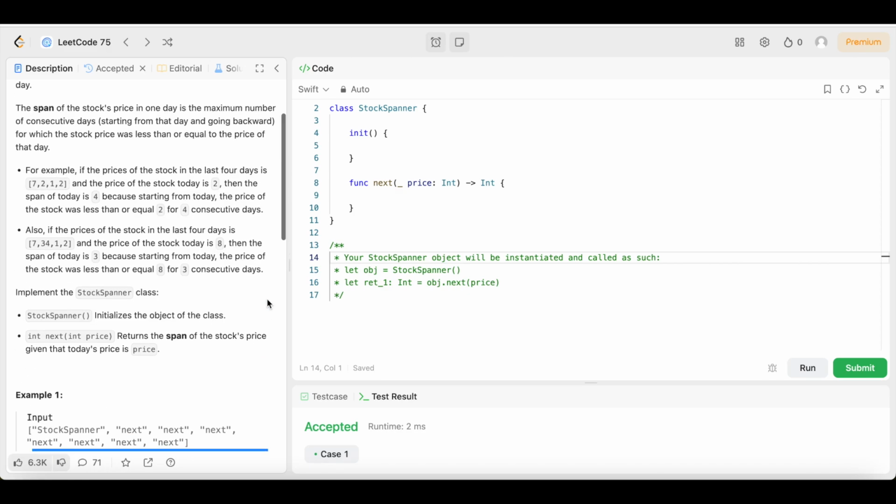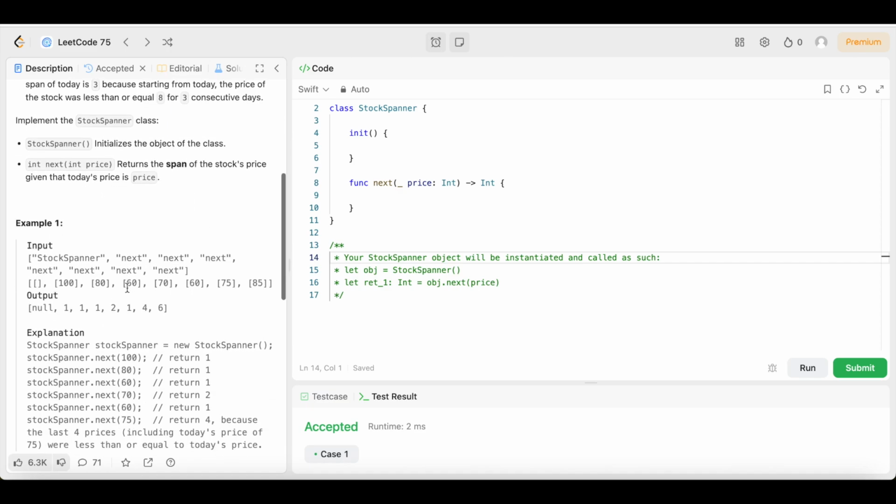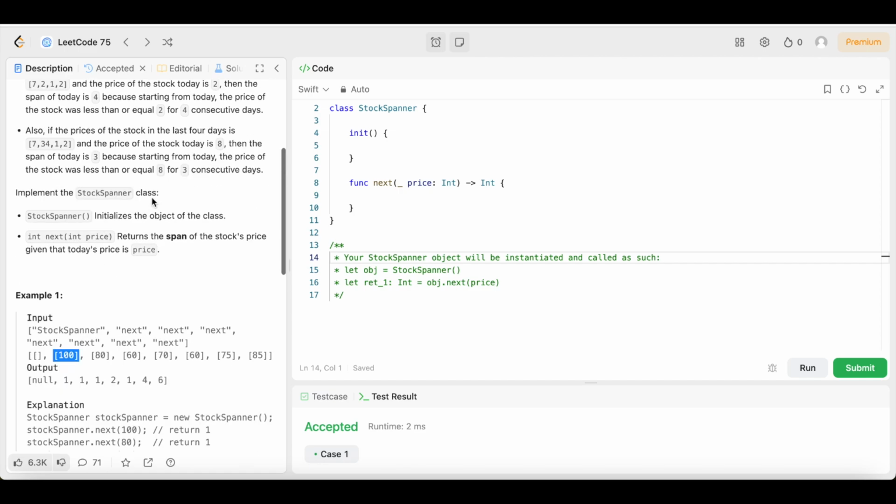What we need to do is find the span of the stock's price in one day. Find the span of the stock's price, right? So let's break it down. So the first one is null. It's an empty array, so we're just going to return null, right? Then the next day, the stock price was 100, right? 100. So what does it say?